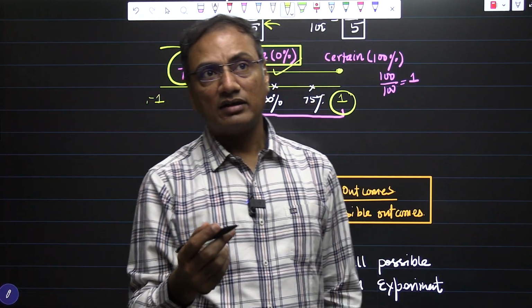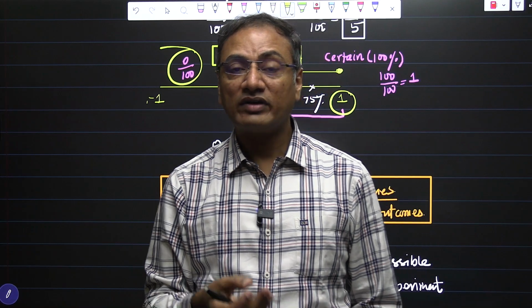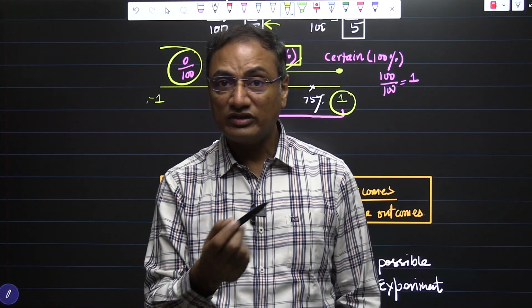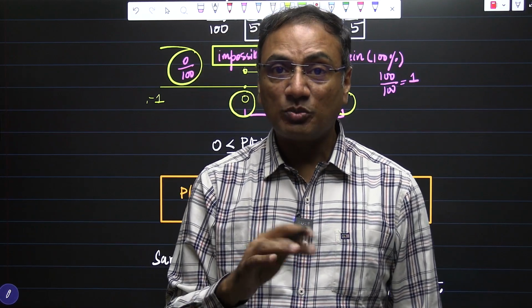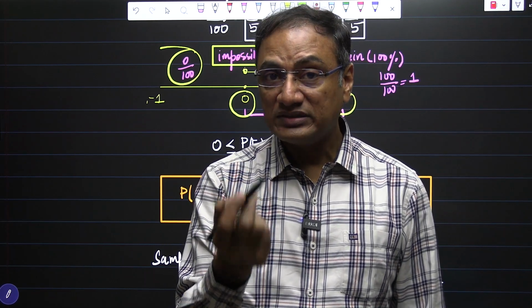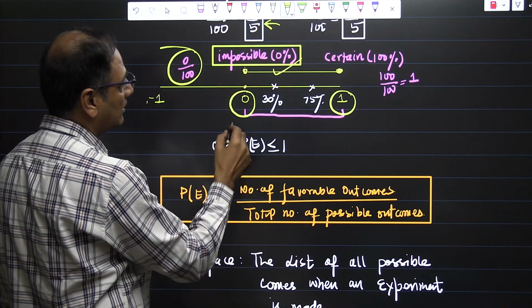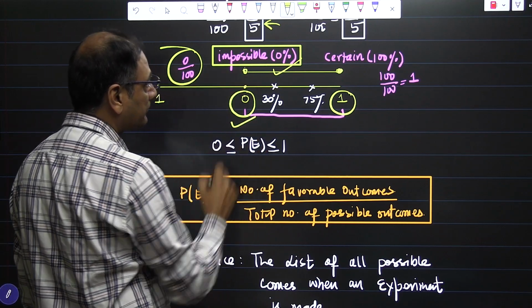For an example, when a die is rolled, what is the probability of getting 7? So a die has 1, 2, 3, 4, 5, 6. It cannot have 7. So the probability of getting 7 when we are rolling a die is 0%. So 0% means it is an impossible thing. Hence the probability is 0.